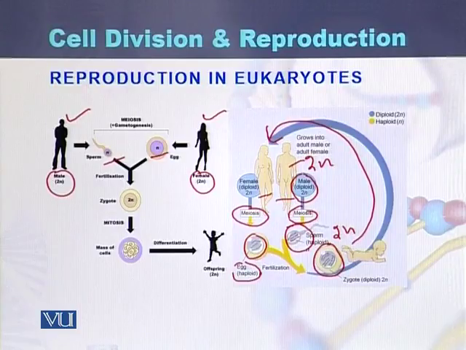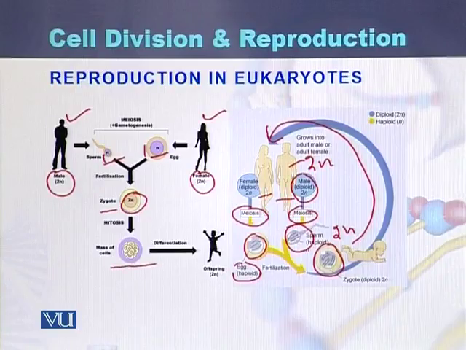So they fertilize, and again 1n and 1n join to form 2n, that is in the zygote. So as a process of cell division or reproduction, the 2n is converted into a single n, and again as a result of fertilization the 2n is restored.